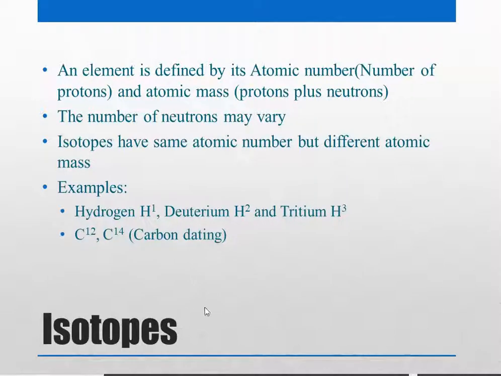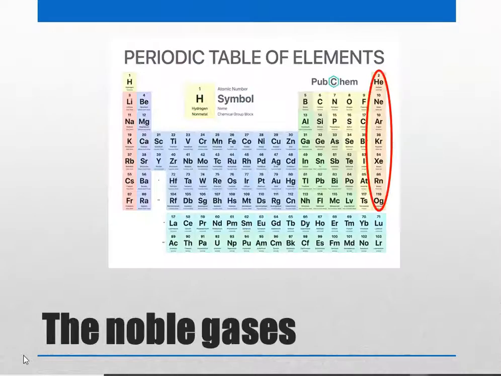Now let's see what are the various types of elements we come across in nature. In the periodic table, we have already talked about the noble gases, and you can see here marked in red the 18th column, that is all noble gases. These gases have similar properties: they are unreactive, they are very stable, and they are all gases.